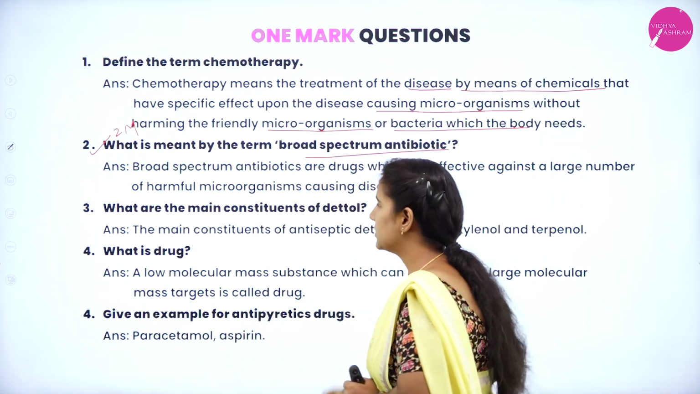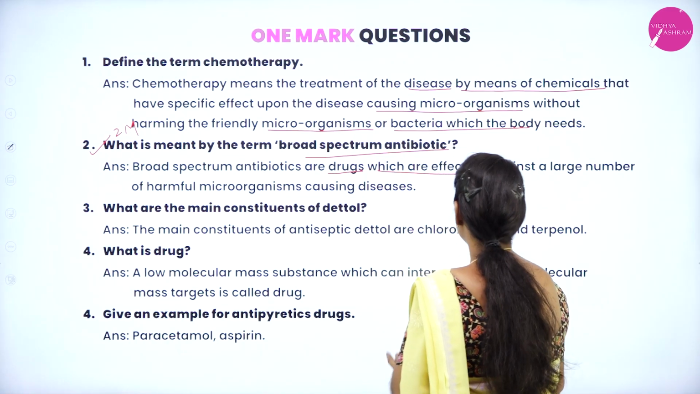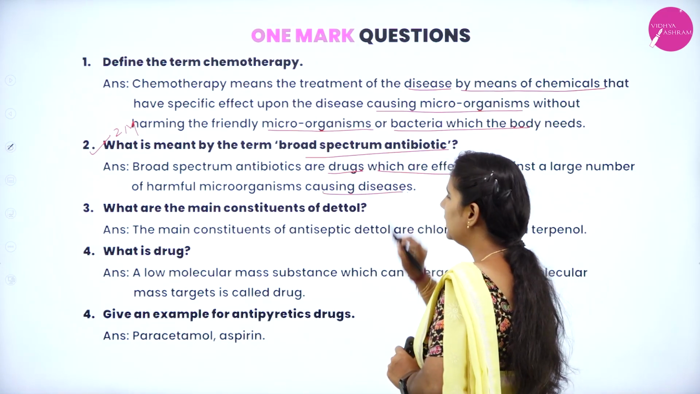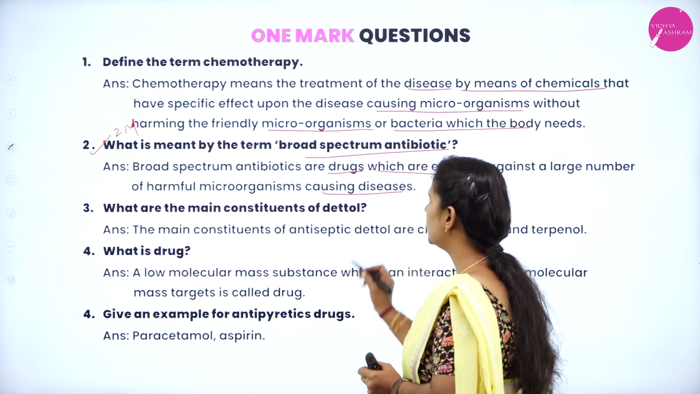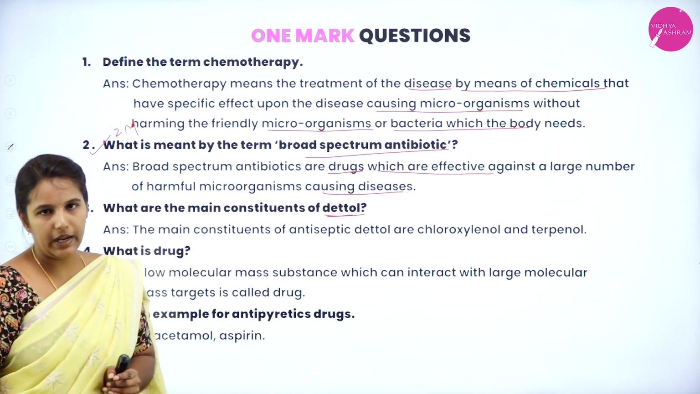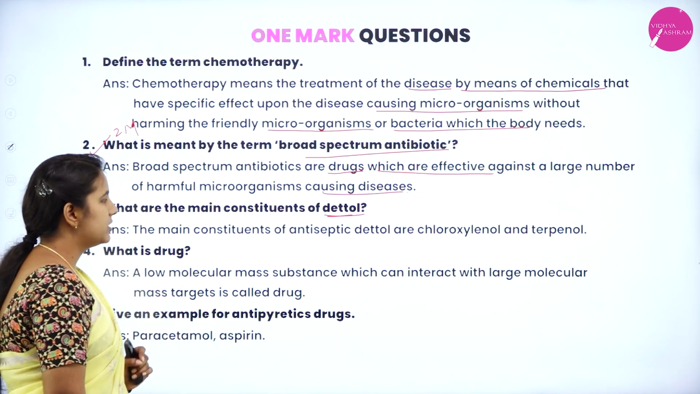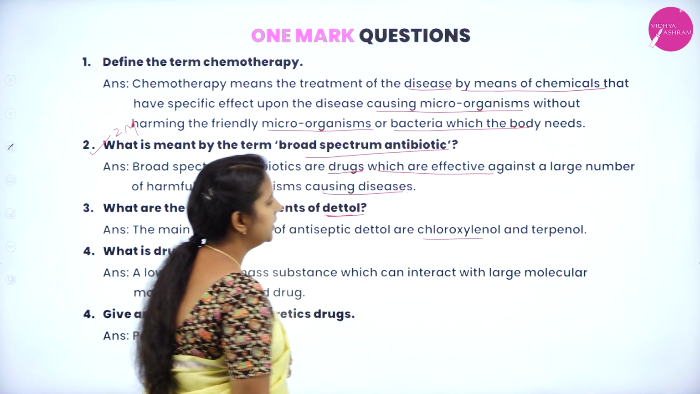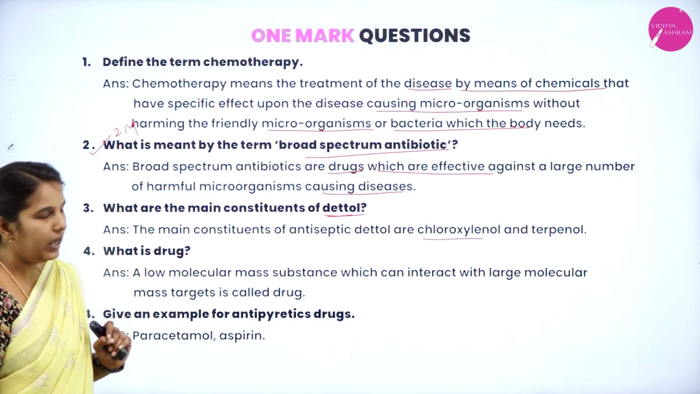Then what are broad spectrum antibiotics? Broad spectrum antibiotics are the drugs which are effective against a large number of harmful microorganisms causing diseases. Okay. Next, what are the main constituents of Dettol? It is very important to know the main constituents of the antiseptic Dettol. They are chloroxylenol and terpineol. Chloroxylenol and terpineol are the main constituents of Dettol.